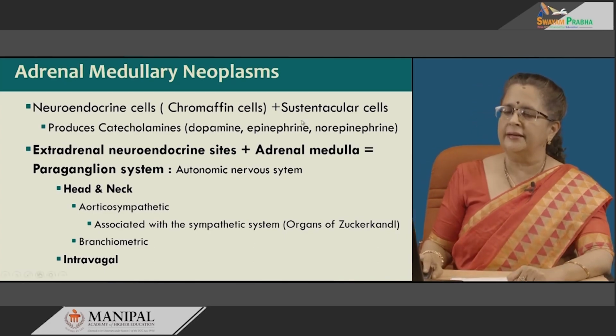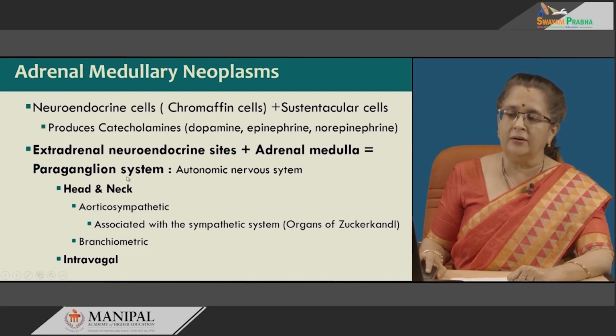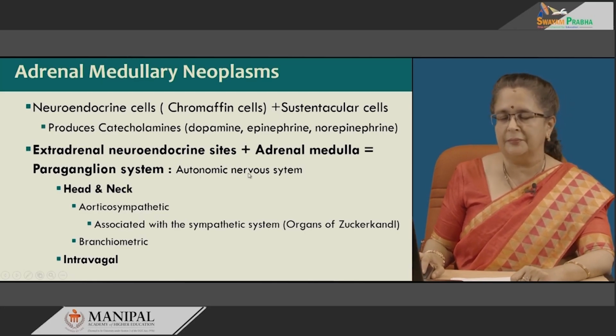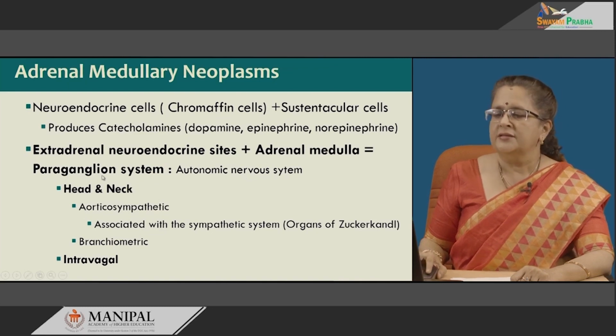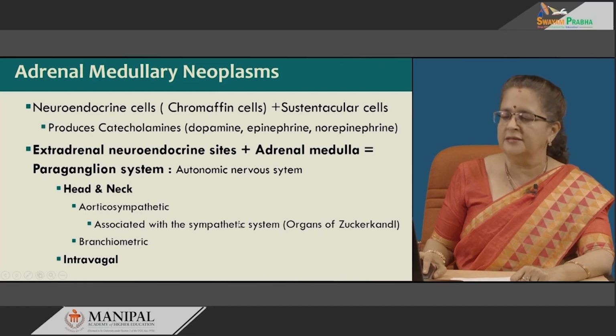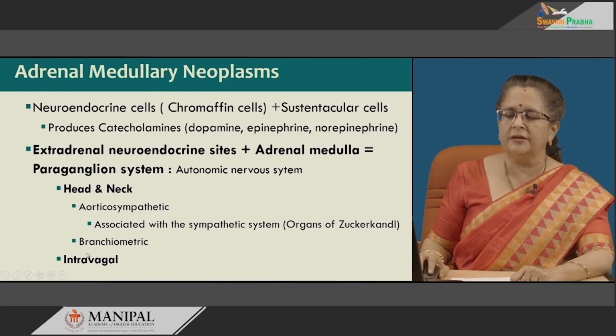So, extra-adrenal neuroendocrine sites in combination with the adrenal medulla are known as the paraganglionic system or autonomic nervous system, which comprises both the parasympathetic as well as the sympathetic and the GI. So, in head and neck it is the parasympathetic. Now, this is associated with the sympathetic system, especially the organ of Zuckerkandl, the branchiomeric and the intravagal.